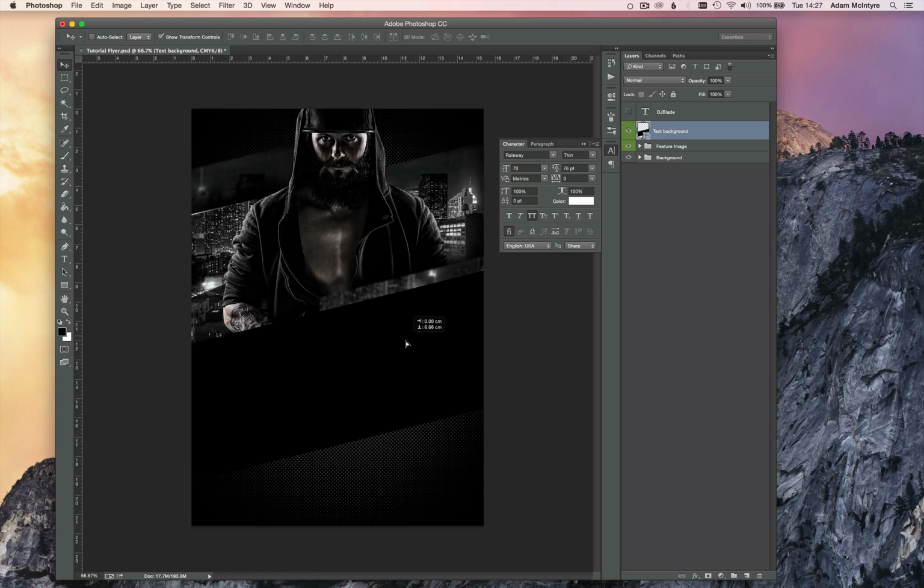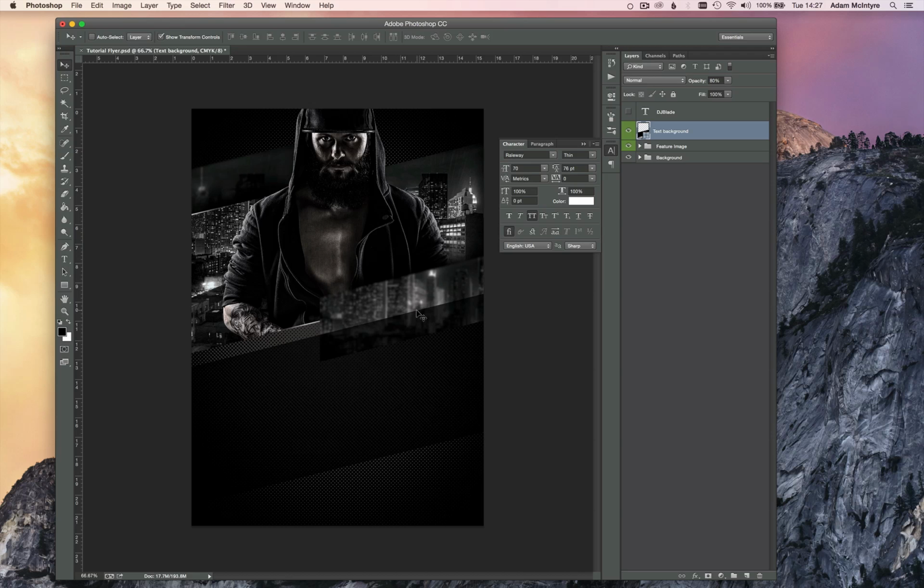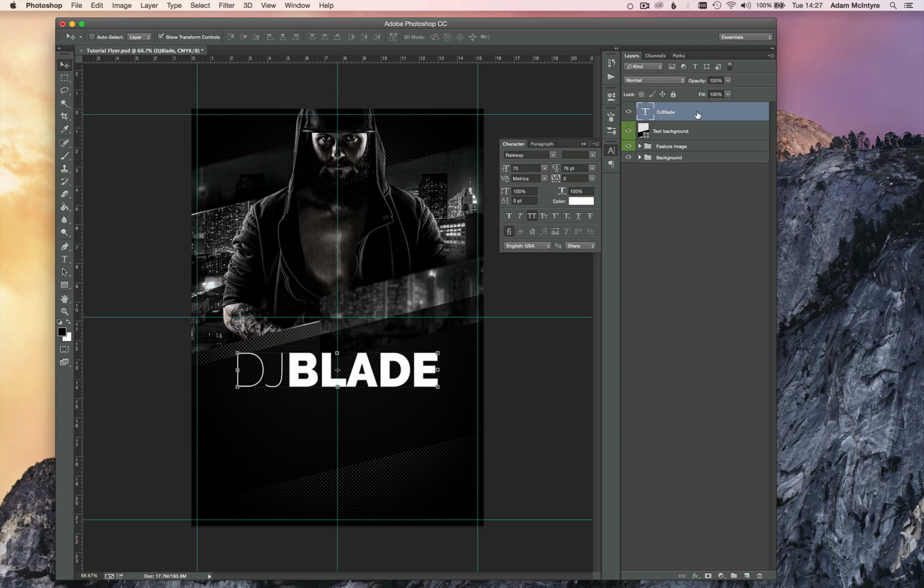Just slide that down until you've got it in a position like that. Reduce the opacity to 80%. I'm just going to turn that text back on, keeping the text aligned to the center here.